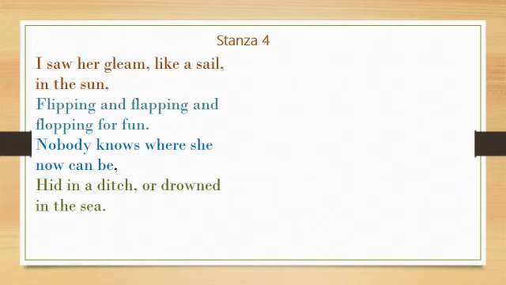Now look at the first line of the fourth stanza. I saw her gleam like a sail in the sun. Children, here, the cloth is compared to a boat this time, since it shines like a sail in the light of the sun. So the figure of speech is simile. In the same line, the s sound is repeated in the words sail and sun. So the poetic device is alliteration.